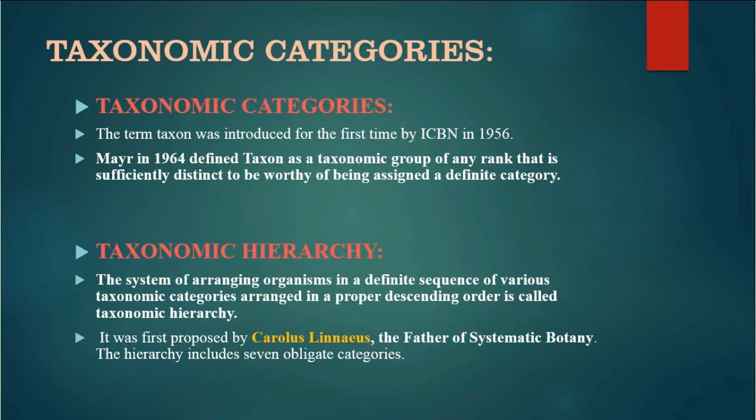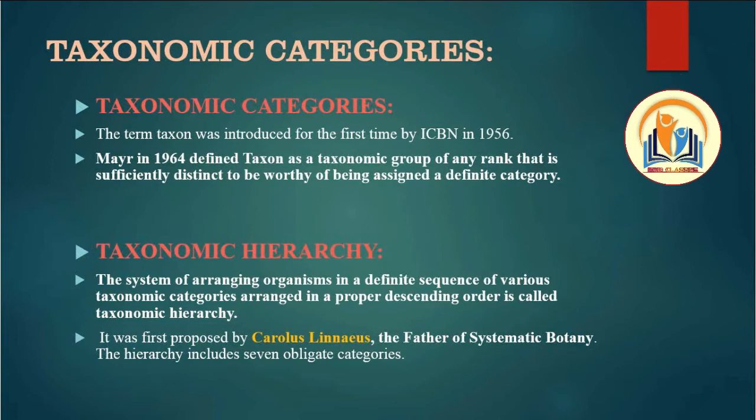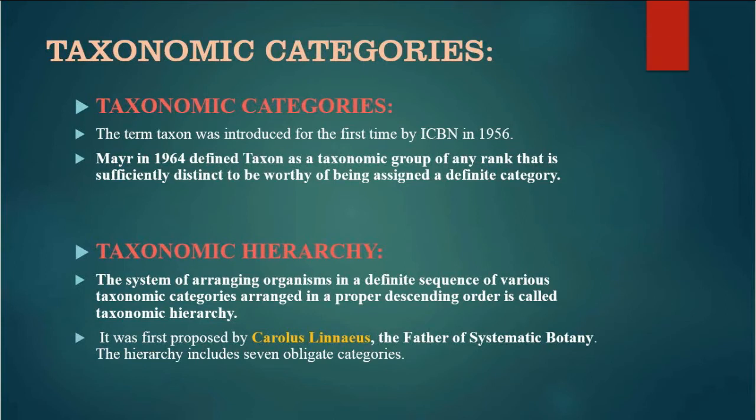The various taxonomic categories are arranged in proper descending order. Proper descending means the characters which are common in a huge number of organisms, and then the characteristics in the small group of organisms. So for example, we are living in Southeast Asia.